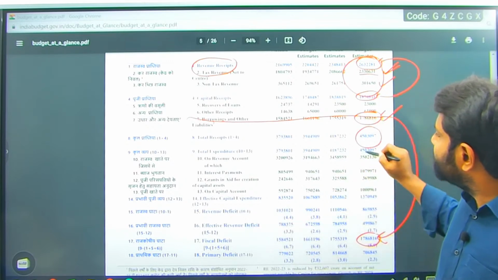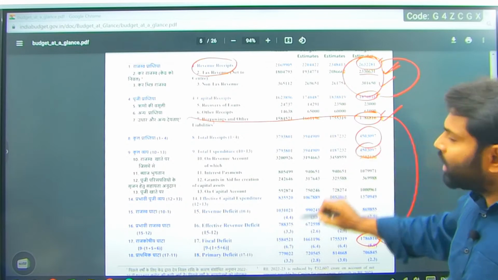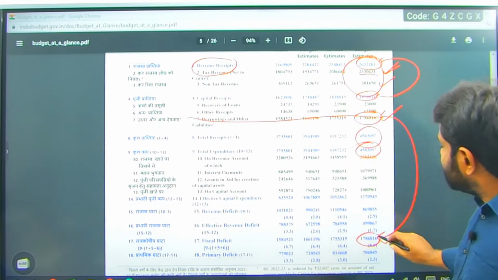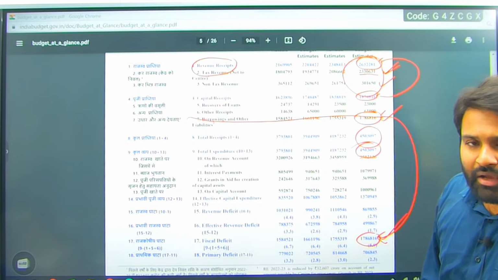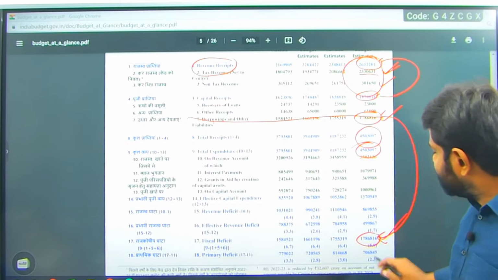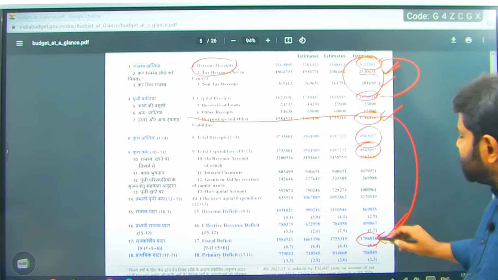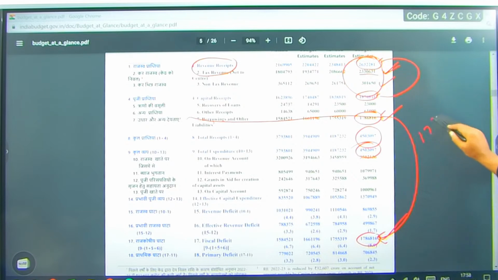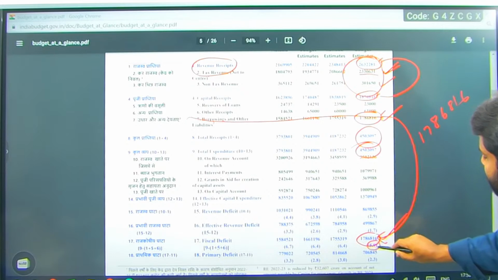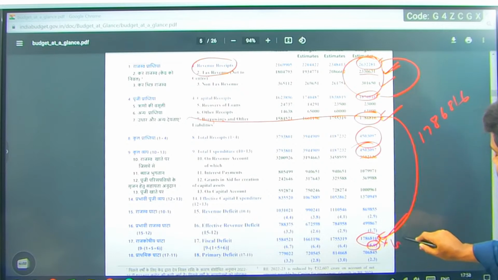That is the reason why we call it as fiscal deficit. The total expenditure we have is 45 lakh crore and the deficit we have is 17 lakh 86,816. This number you should remember, 1786816, which is 5.9% of GDP. This is to be remembered.